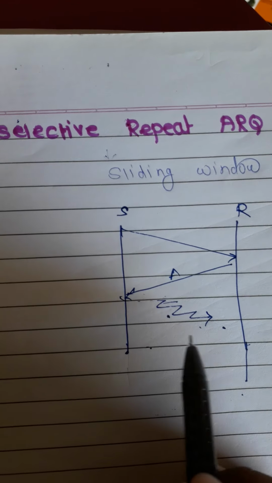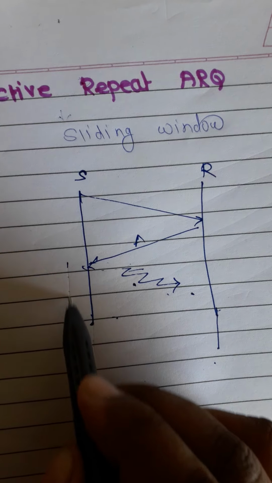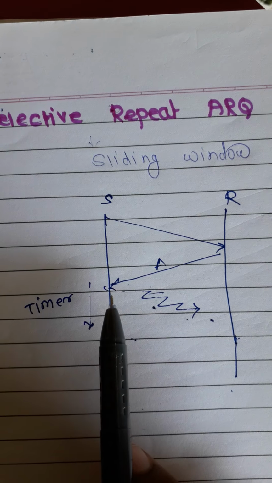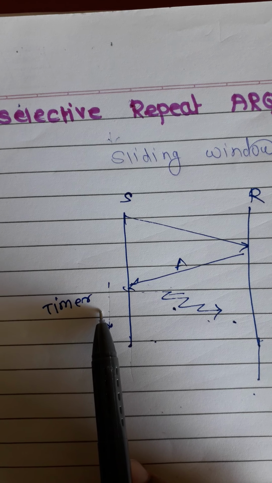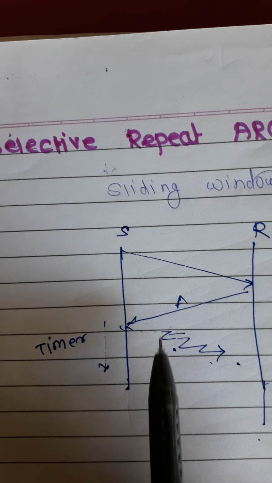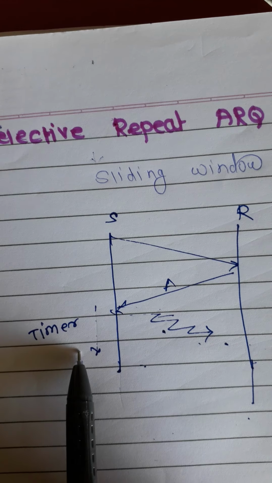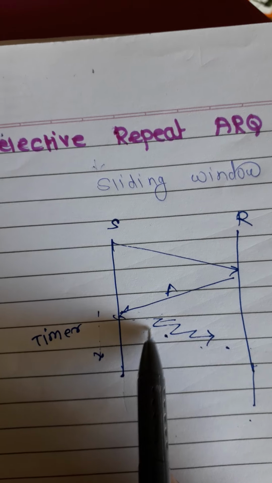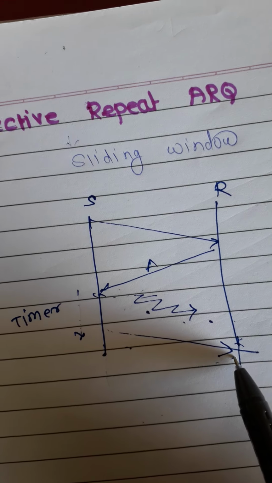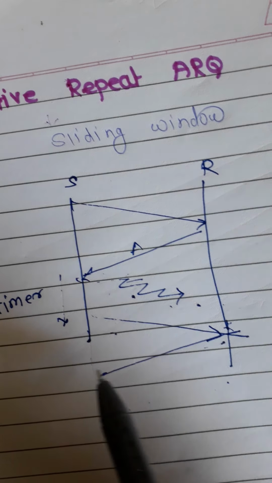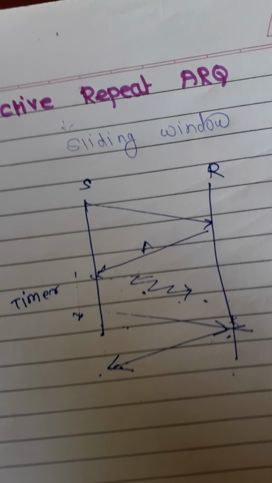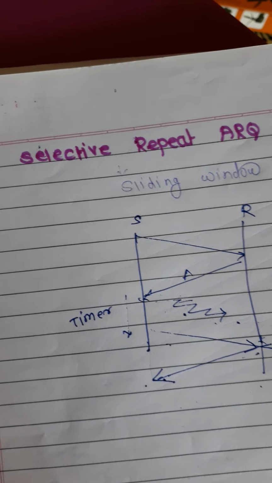So how will this be identified by the sender? Because of its timer. The timer is started at the sender's end whenever the frame is transmitted, and whenever this timer goes off, the sender will identify that this frame has not been received by the receiver, so it has to retransmit the same frame. So this particular frame will be retransmitted to the receiver, right? Once the receiver gets that frame, only then will it transmit the acknowledgement, and the sender will know that yes, this has been received by the receiver. Okay, this is the simple concept.